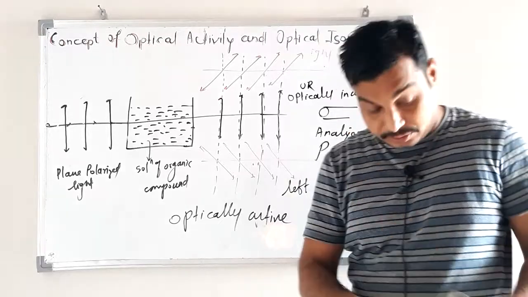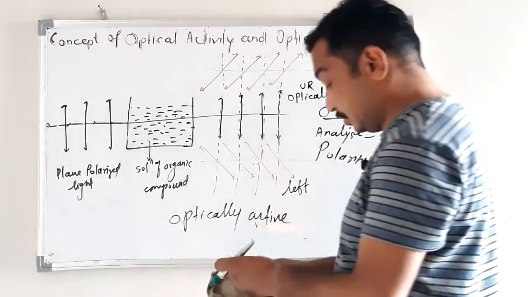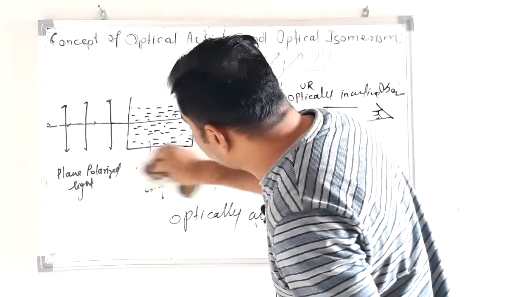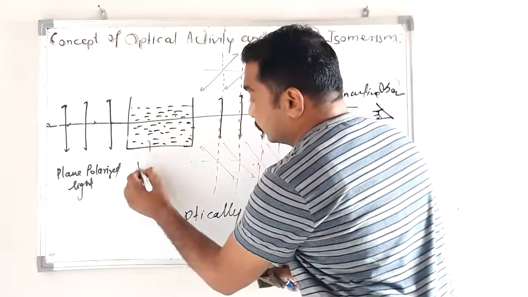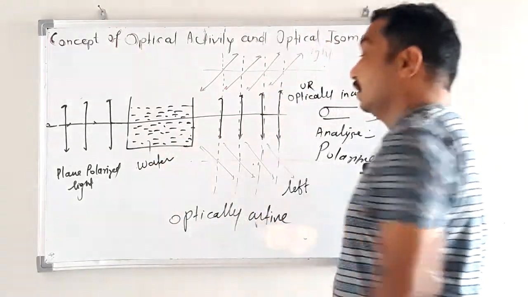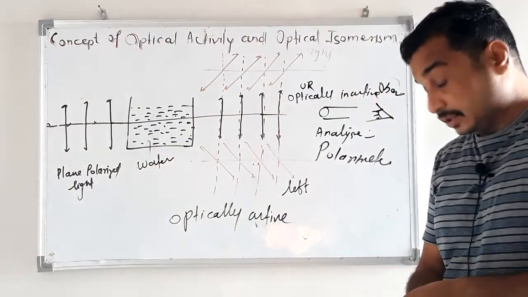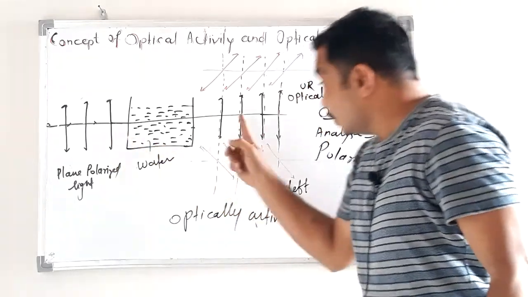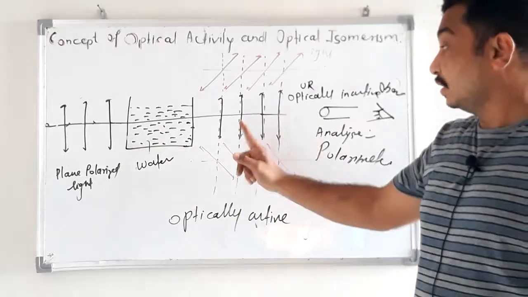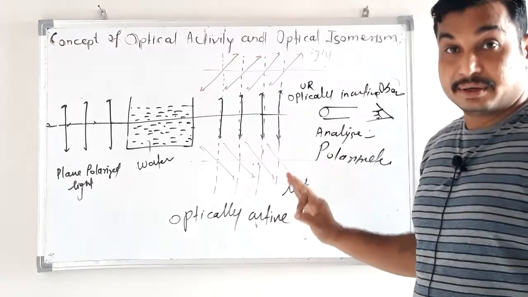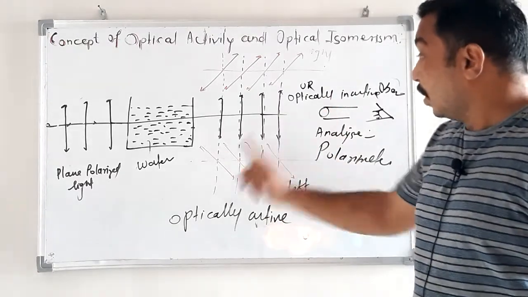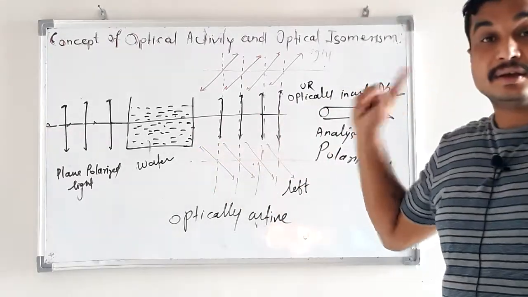See, suppose in this container we take only water, then what happens? There is no deviation. It means water is optically inactive.